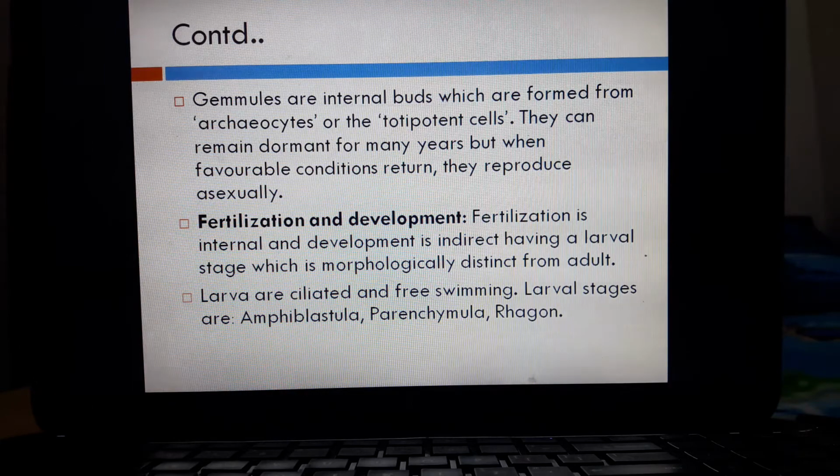The larvae are distinct from the adult. Morphologically, they are distinct from the adult. Larvae are ciliated and free swimming. They are motile. The larval stages are amphiblastula or parenchymula or rhagon.